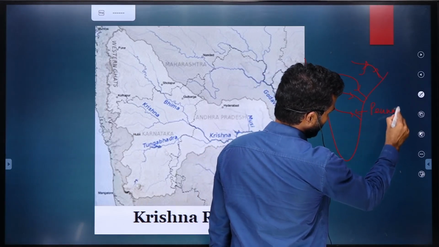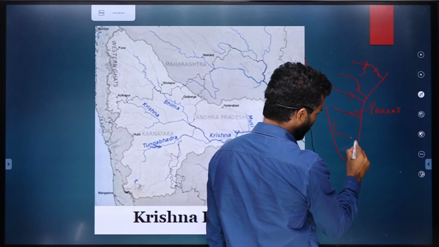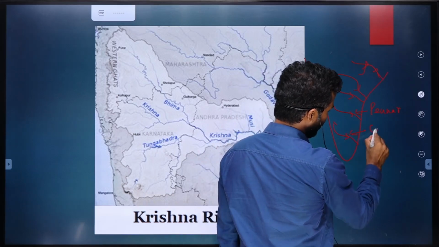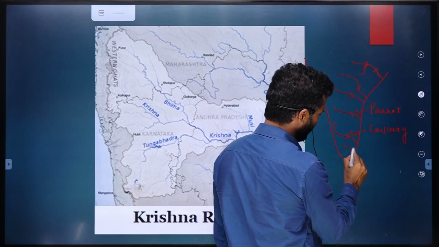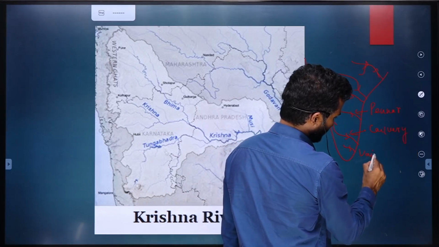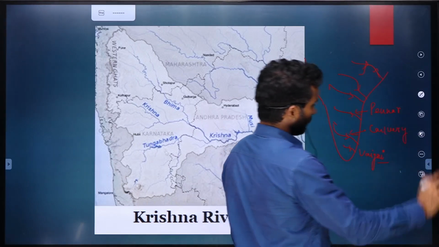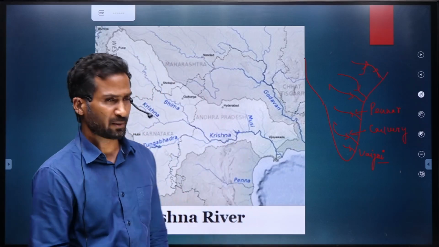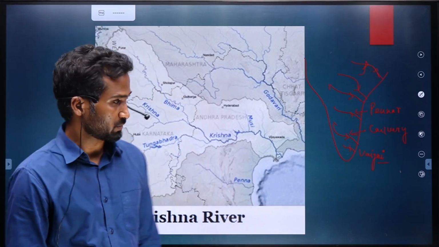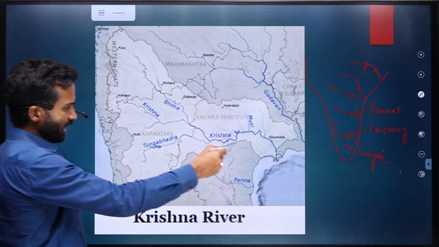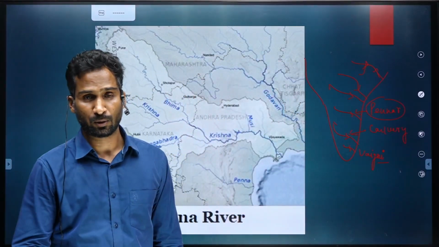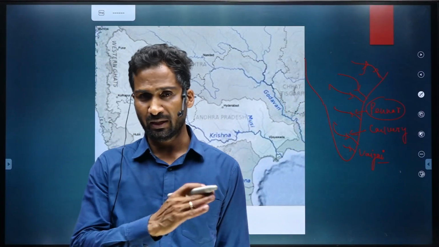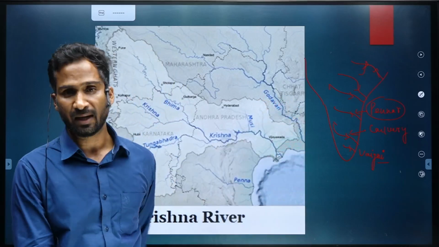Then we'll have a large river called Kaveri. Below Kaveri is again a relatively smaller river called Vaigai, where Madurai city is situated. And Pennar river, if you know the famous hill in Bangalore called Nandi Hills, originates east of Nandi Hills.